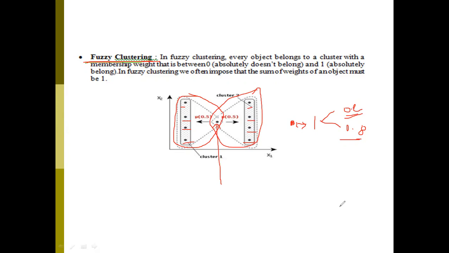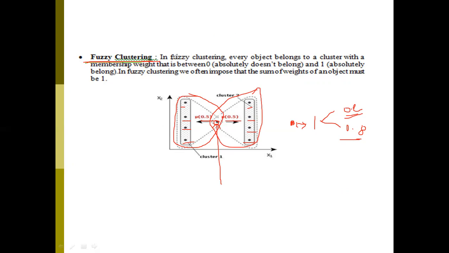If the data point is shared, how much percentage belongs to cluster 2 and how much to cluster 1, we must define here. This is 0.5, here also 0.5. So this data point's weightage in cluster 1 is 0.5, and in cluster 2 is also 0.5. So this is called fuzzy clustering.